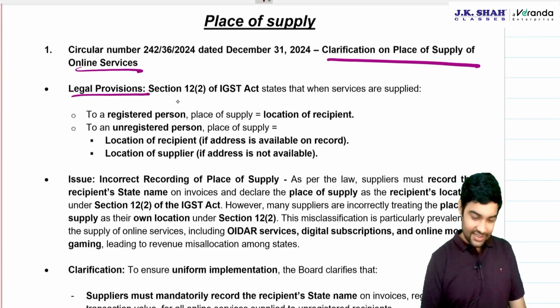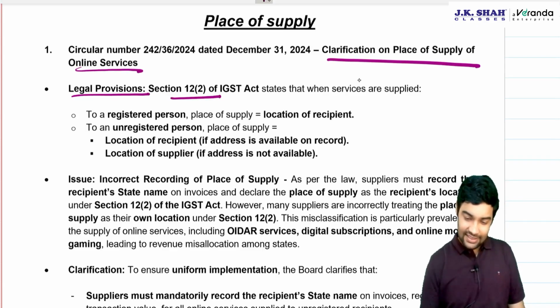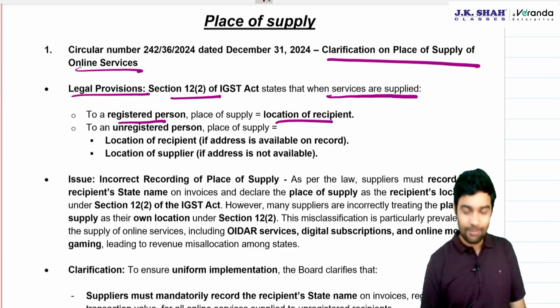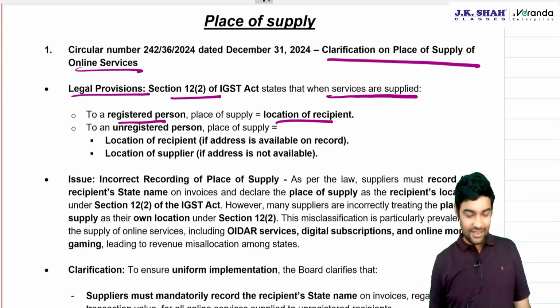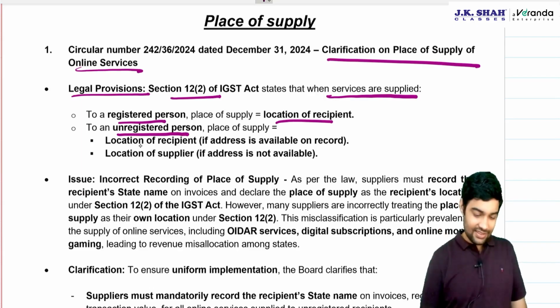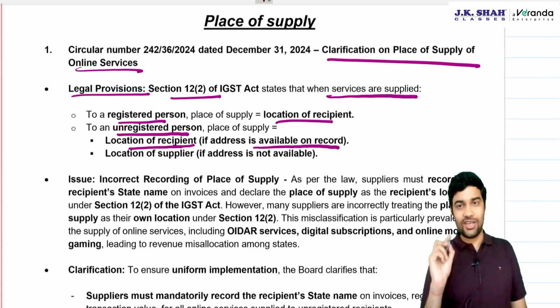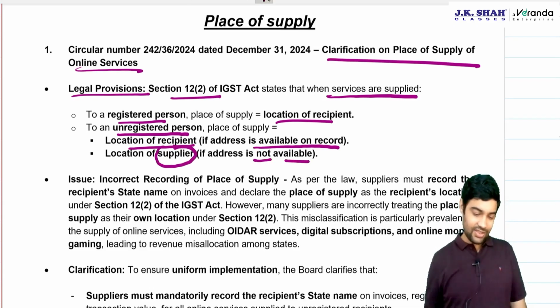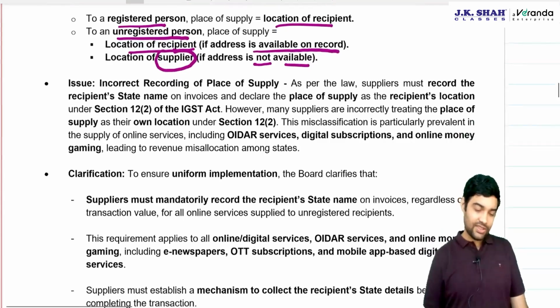Legal provisions. 12.2 states that when these services are supplied to a registered person, the place of supply will be the location of the recipient. When supplied to an unregistered person, it will be the location of the recipient if the address is available on record, and the location of the supplier if the address is not available on record. Now, what was the issue?